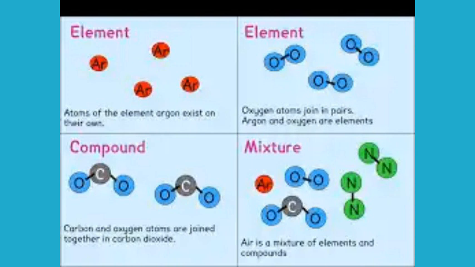We have elements based on their reactivity. That is what we call the radioactive element and the non-radioactive element. Radioactive elements are elements that undergo a spontaneous decay, while non-radioactive elements are those elements that do not undergo a spontaneous decay. Now, based on their property, we have what we call the metal, non-metal, and metalloid.